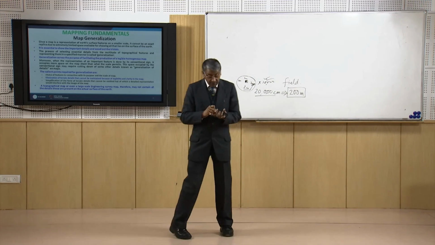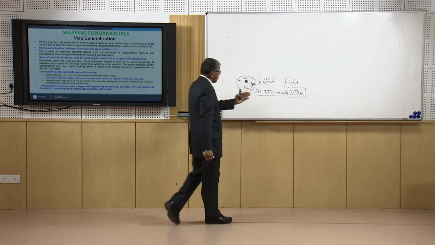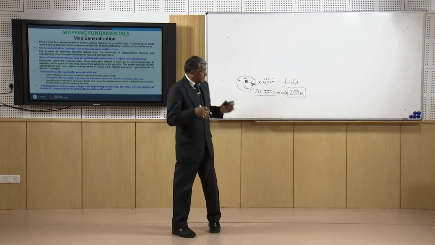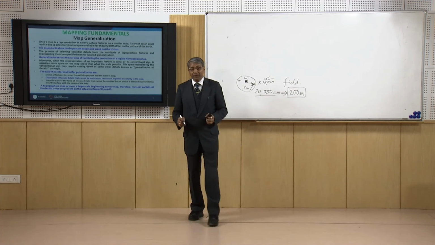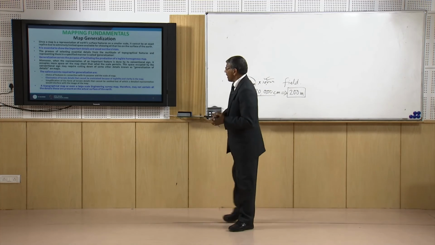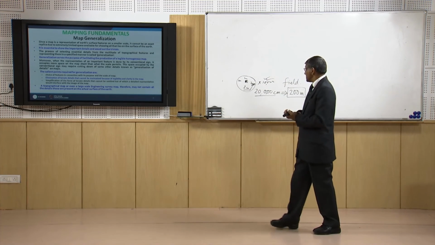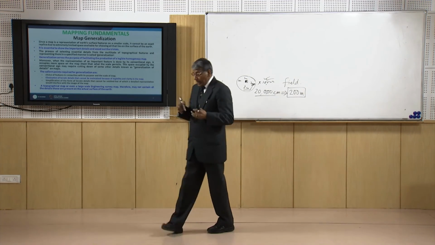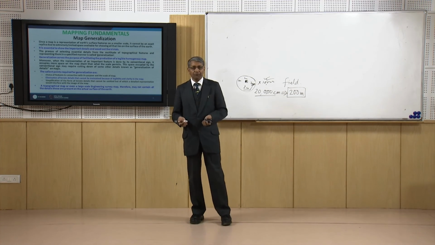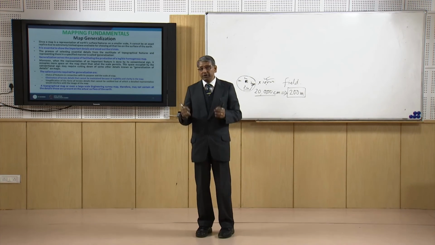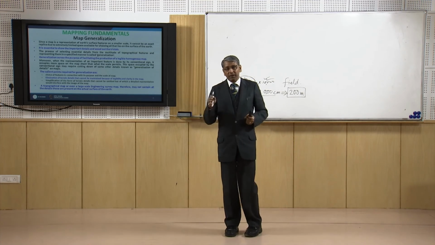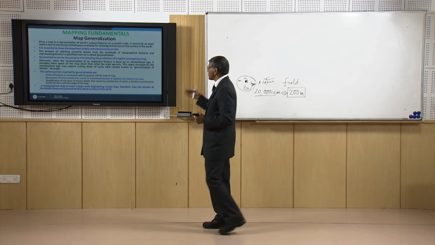Under those circumstances we will not be able to depict these objects, but they are important for our purpose. So the solution lies in generalization of detail. What is generalization of detail? In generalization of detail we emphasize the objects or information which are important for us, and we omit the information which is not required for the particular purpose for which we are going for surveying.